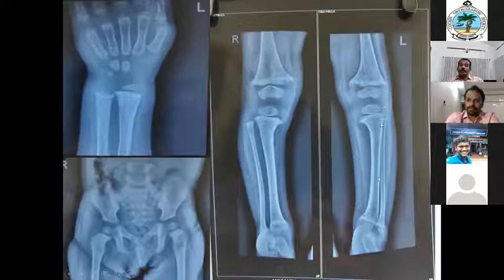So after seeing this radiology, you are narrowing down your diagnosis. Which diagnosis are you going to? Okay, I will show you the biochemistry. Are you able to read? Serum calcium normal, phosphorus normal, alkaline phosphatase elevated, urea and creatinine normal, and there is a gross decrease in the vitamin D level. So all these findings point towards rickets.